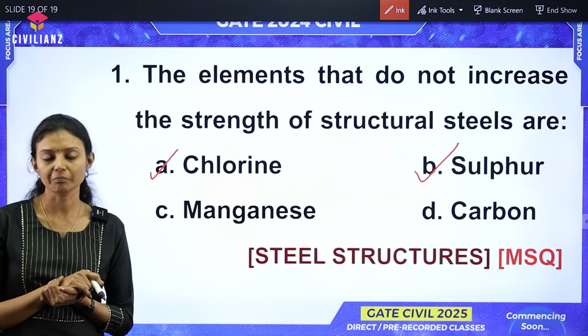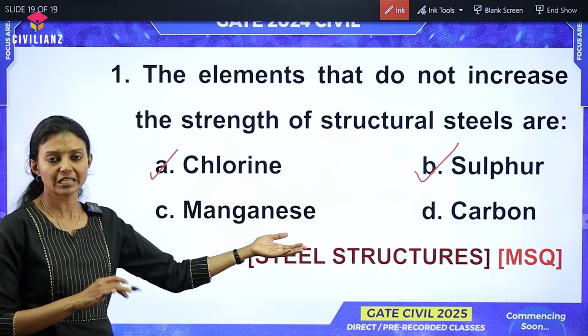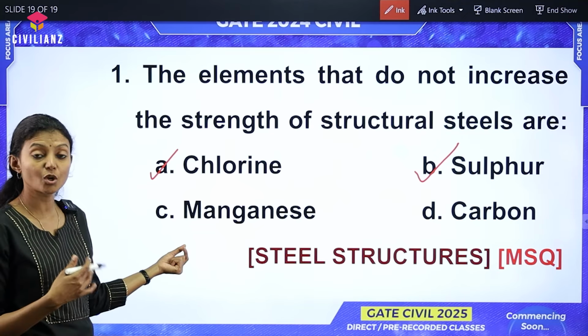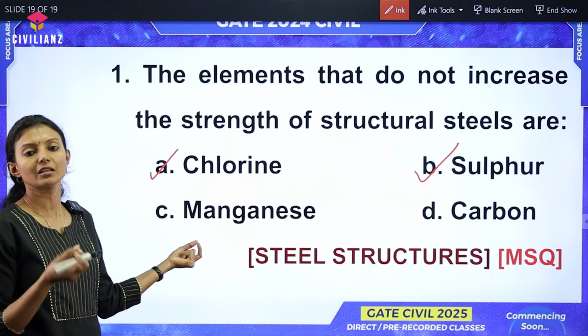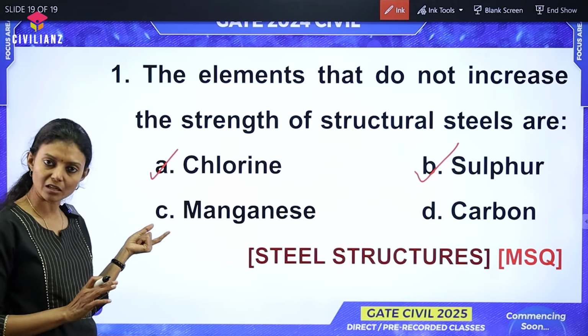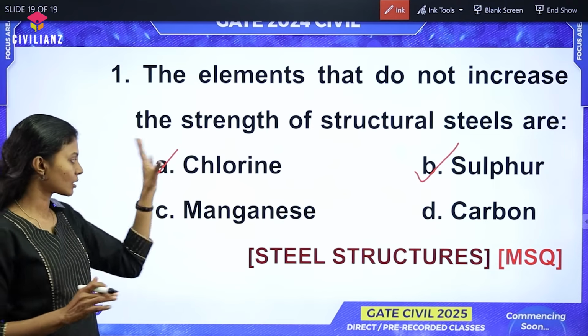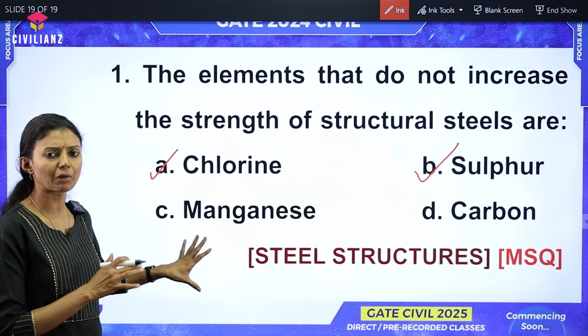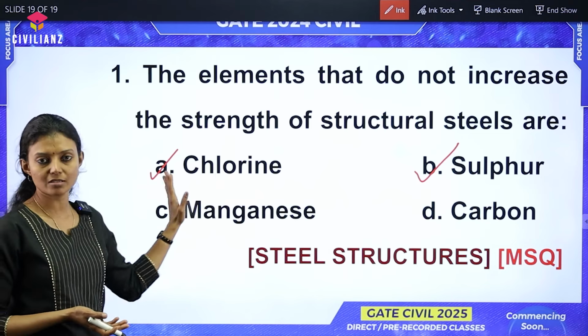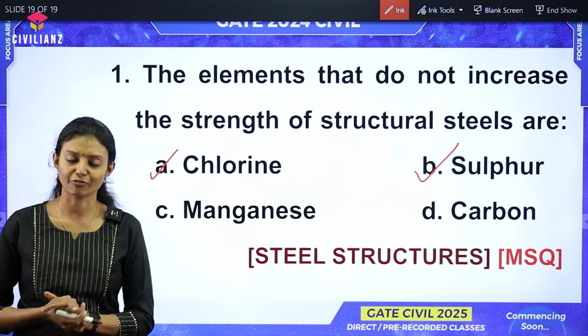So, please do not be confused. Carbon is definitely the most important element which increases the strength. But manganese, niobium, etc. can also increase the strength to a certain extent. So, we cannot choose manganese. So, the only options left are chlorine and sulfur. So, this is a multiple select question. There are no negative marks and the two correct answers are chlorine and sulfur.